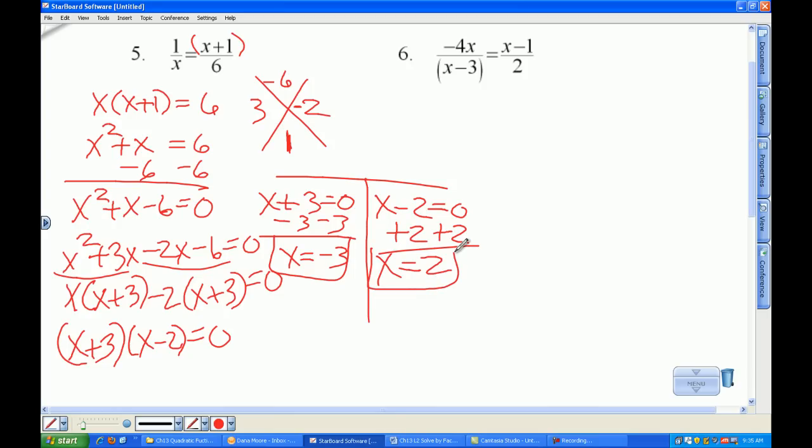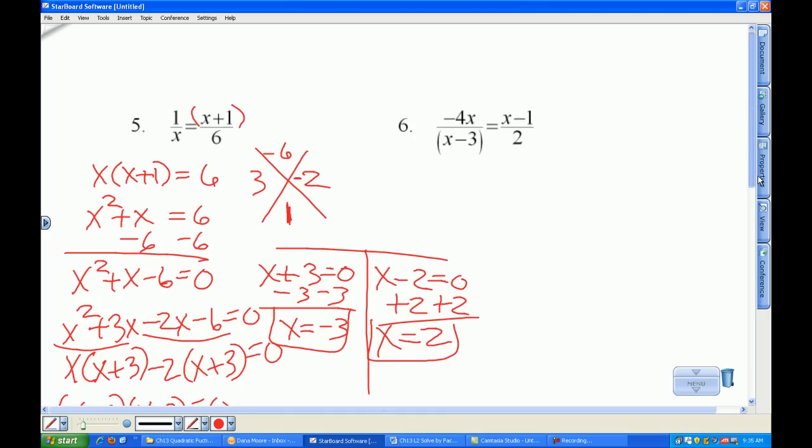Here's our last one today. This looks pretty complicated. Easiest way to get it done is to dig right in. You notice that x minus 1 on top, it doesn't have parentheses. Well, I can rectify that pretty quickly. I have x minus 3 times x minus 1 on the one side. On the other side, negative 4x times 2. Well, it's a good idea to work off on the side because I have to do double distributive property to multiply x minus 3 times x minus 1.